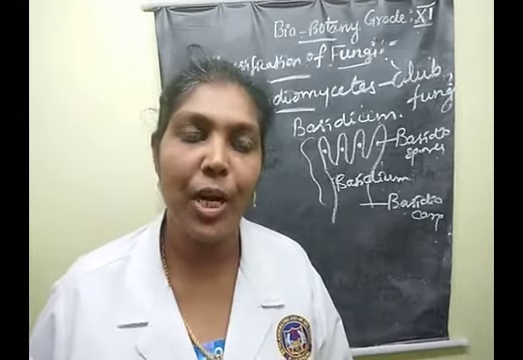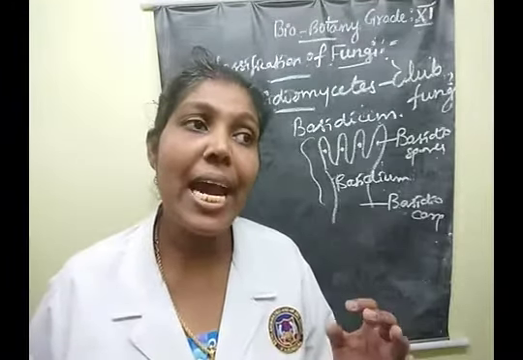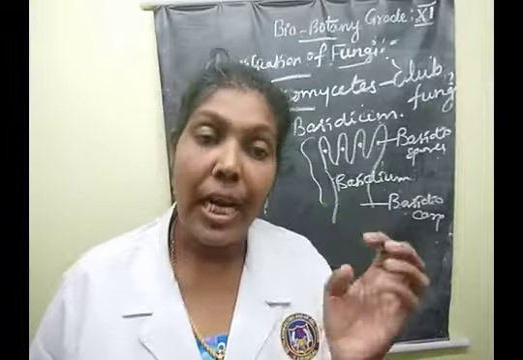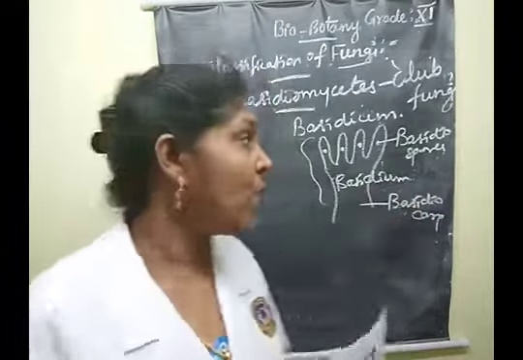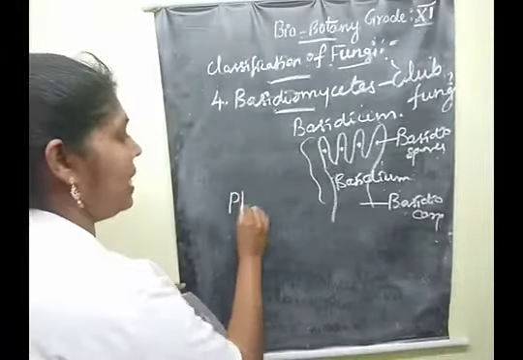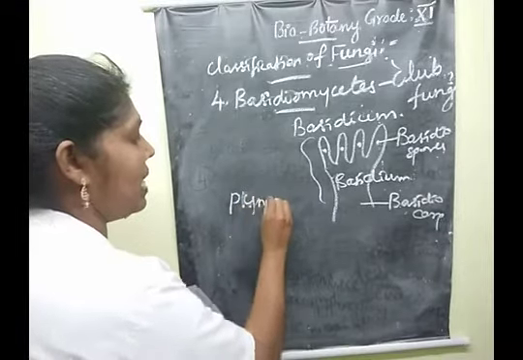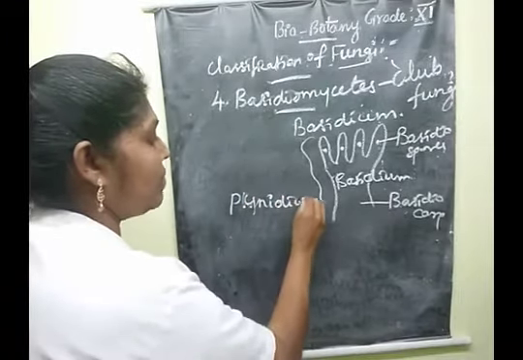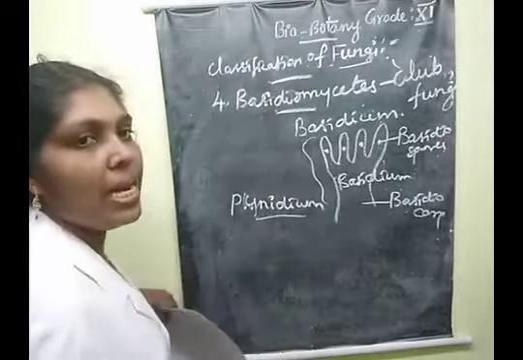Clear? Asexual reproduction also takes place there: conidia, oidia, and chlamydospore formation. Then what is a pycnidium? What does pycnidium mean?